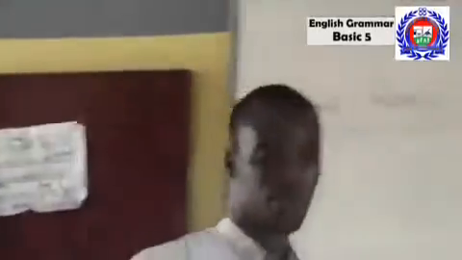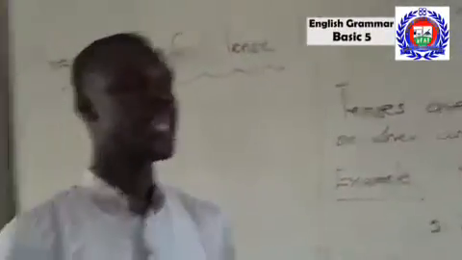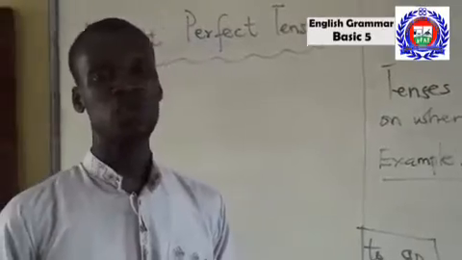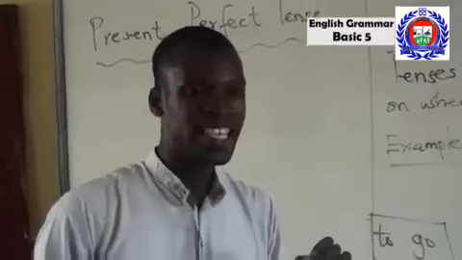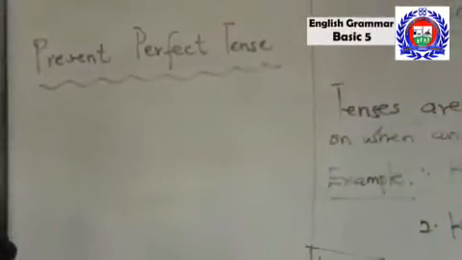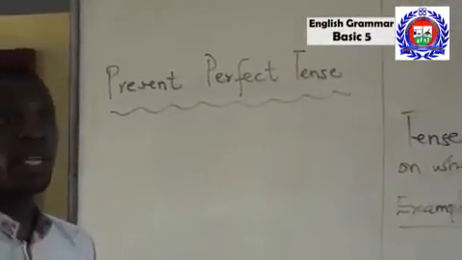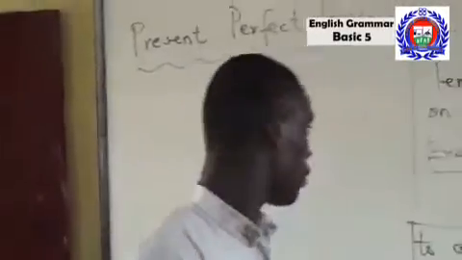Talking about present perfect tense. This is a tense form that talks of an action that took place a short while ago. The action just happened, but it happened a few minutes ago. That is the present perfect tense. Though it has something to do with the past, we believe that the present perfect tense happened a few minutes ago. So I want you to take note of this.